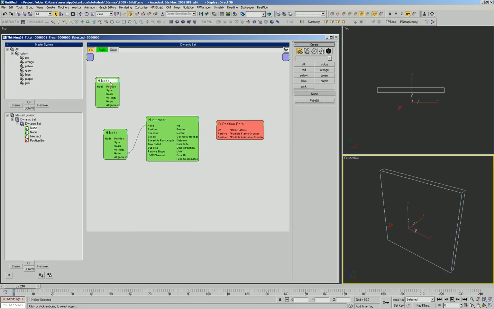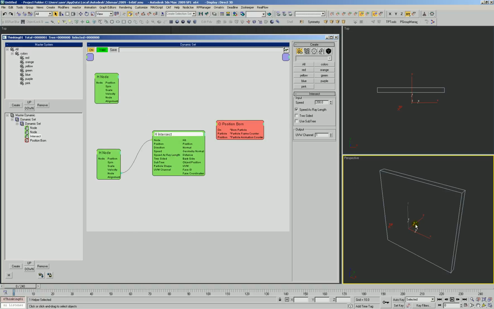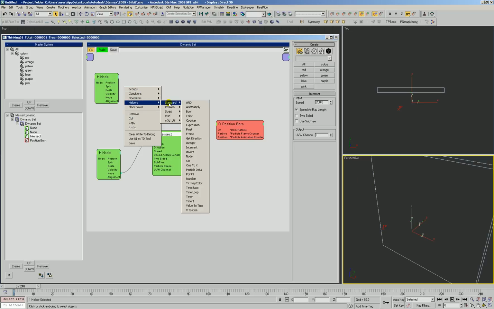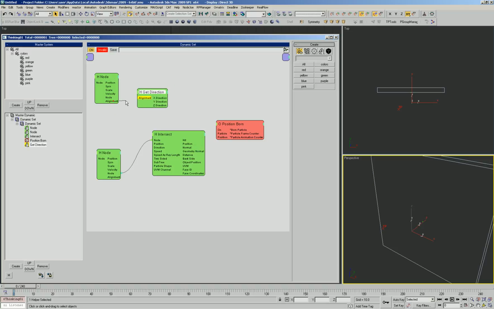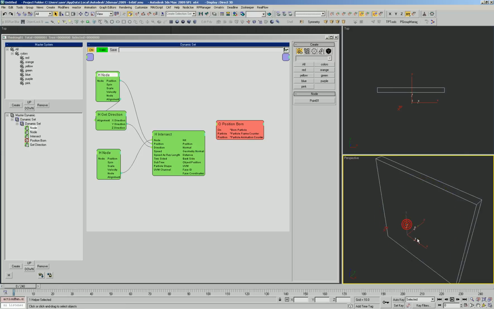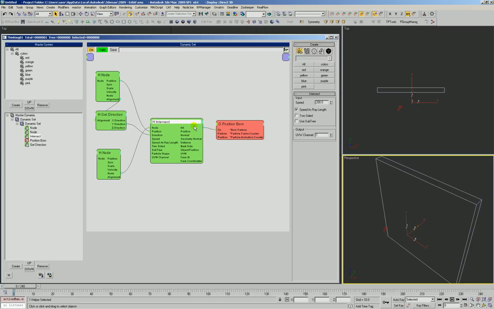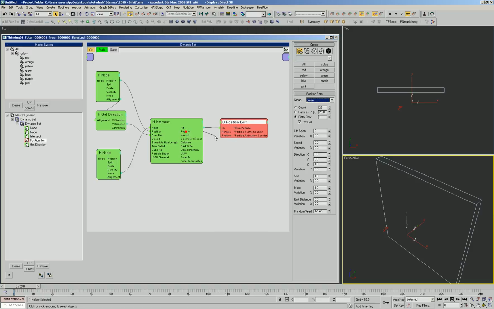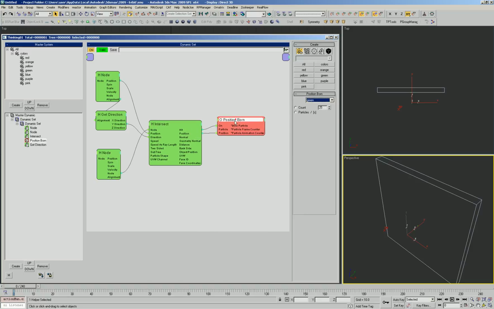Okay, so the direction, for now, we'll just set up a simple example. We will use the y-axis from this helper. So let's use get direction to take an alignment, break out and get its y direction. And then from the position, we'll use the position of that point node. And remember, we're using this point helper as a particle. We're treating it as a particle, and then we're going to apply this to particles here in a little bit. Okay, and so then we'll go ahead and say wherever there's a hit, I want to turn on position on, and wherever that position is from the intersect is going to control where it is born.